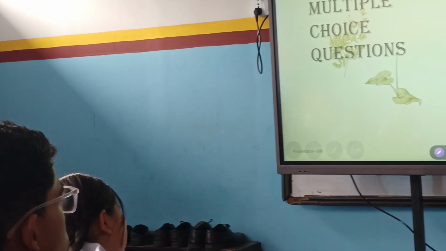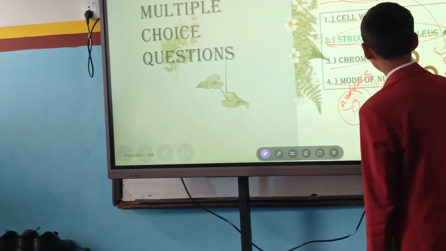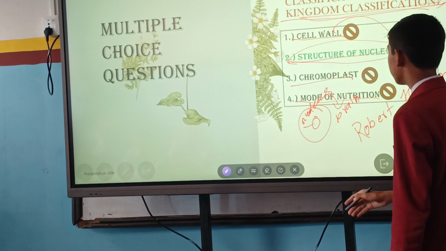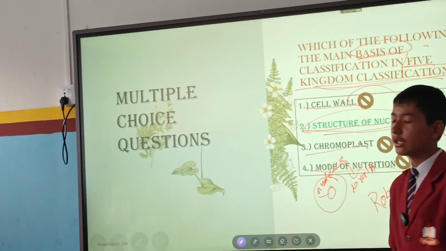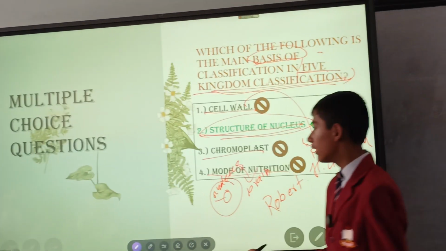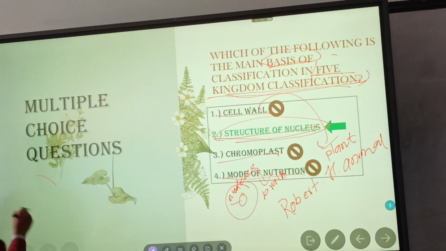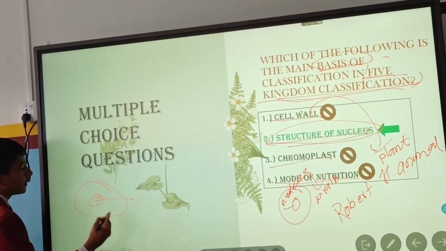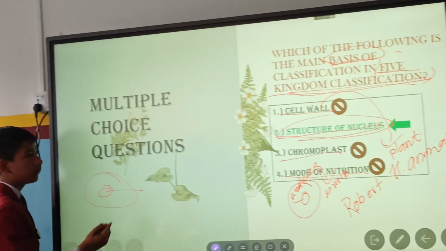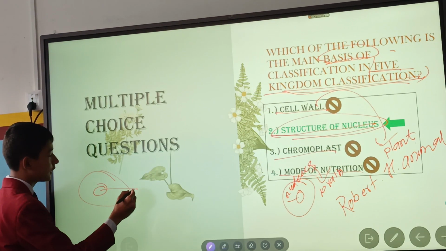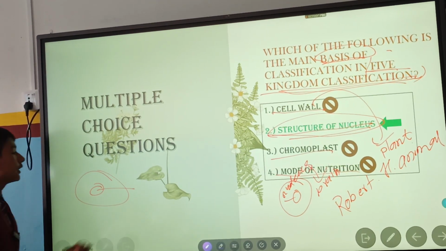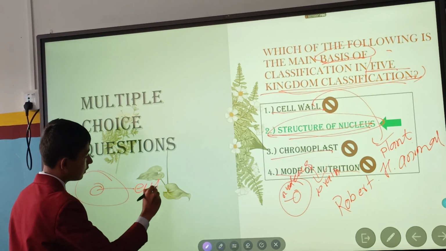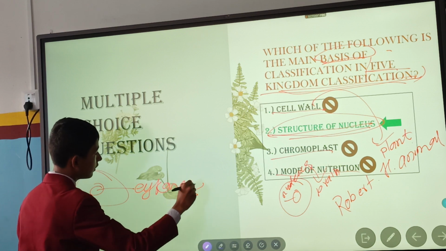Nucleus is also known as the brain of the cell and the control center of the cell. We also studied prokaryotes and eukaryotes. If the nucleus is well developed in a cell or an organism, then they are known as eukaryotes.